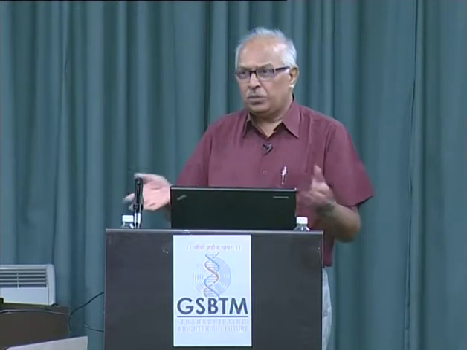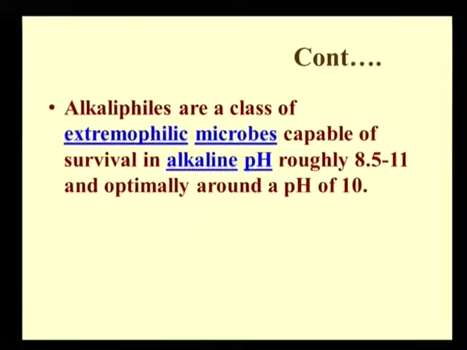So, the way we discussed in the case of psychrophiles and thermophiles, what is the change in the cell wall or cell membrane of these organisms? Normally, organisms will get lysed at an alkaline pH. In molecular biology, when you don't get anything else, we use detergent to lyse the cell. So if you are working with an alkalophilic organism, it may not lyse by using just detergent, and this will help you to find out.